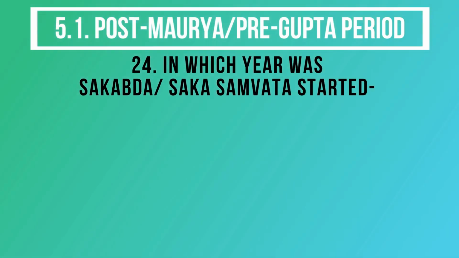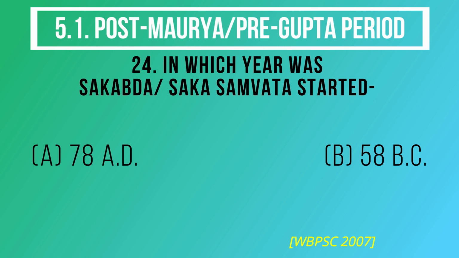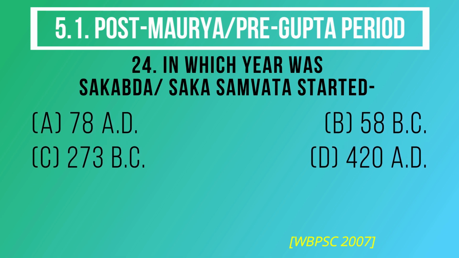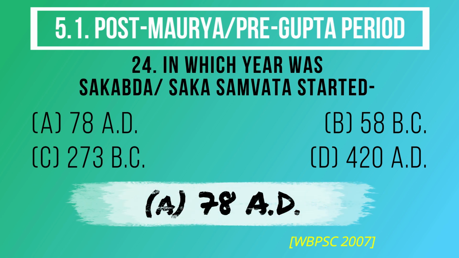Question number 24. In which year was Sakabda, Saka Samvata started? The options are A. 78 AD, B. 58 BC, C. 273 BC, D. 420 AD. And the correct answer is option A. 78 AD.